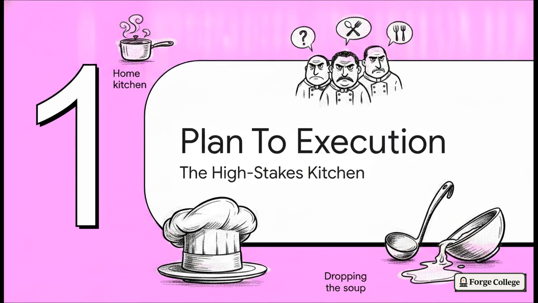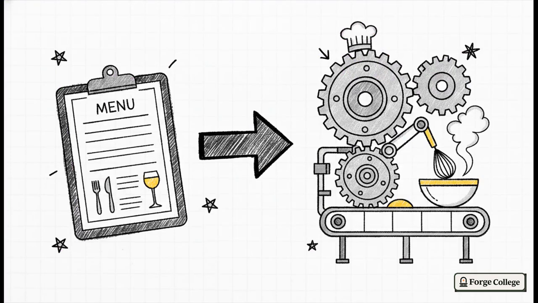From planning to execution, or as I like to call it, the high-stakes restaurant. Think of software deployment a lot like running a culinary empire. Building locally on your laptop, that's your home kitchen. You can make a mess, burn the toast, nobody cares. Deploying to a testnet, okay, now you're cooking for harsh food critics. And mainnet, that is opening night at a Michelin star restaurant. You simply cannot afford to drop the soup.